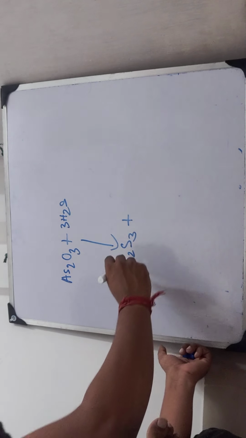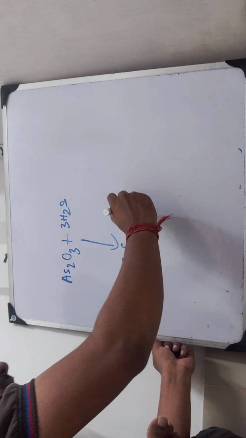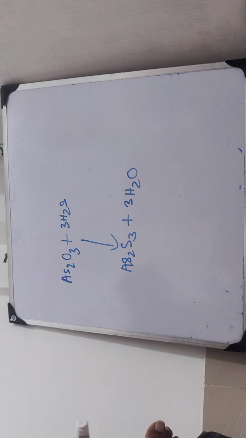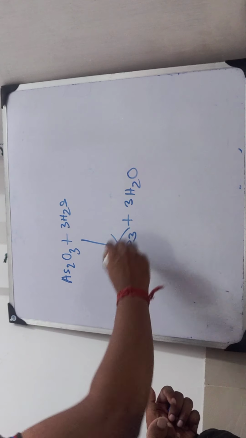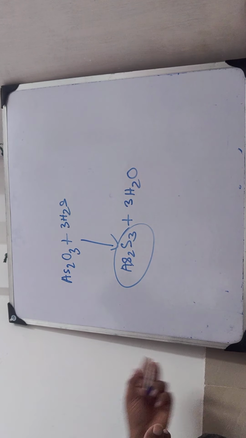As2S3 plus 3H2O. Simple. So this As2S3 is a colloid. This is the colloidal part, and this is the chemical process by which arsenic sulfide is prepared. Let me give you another example. Gold sol. How can gold sol be prepared?